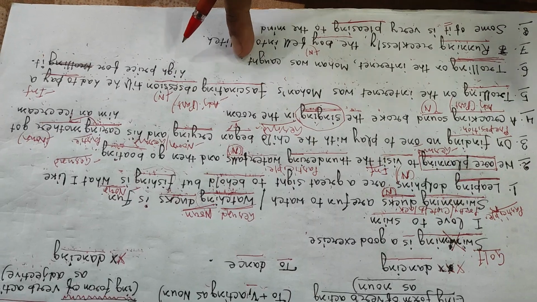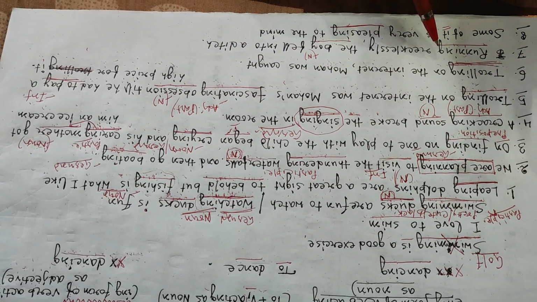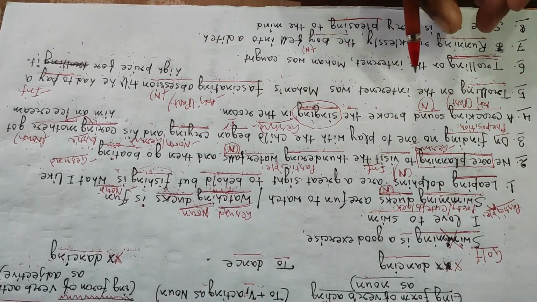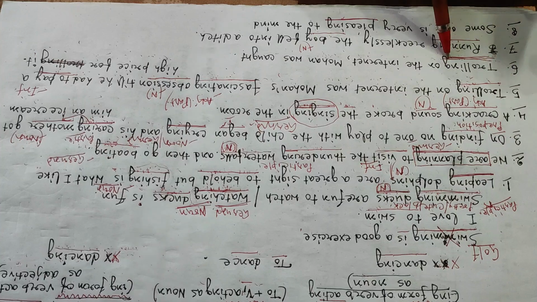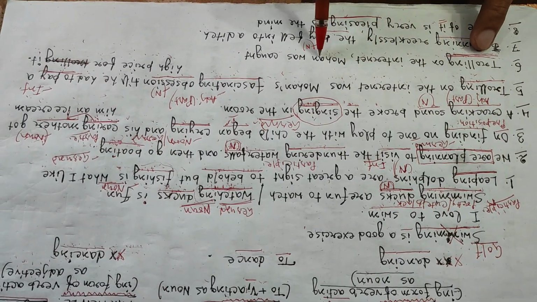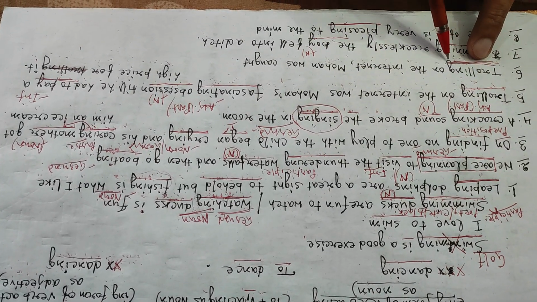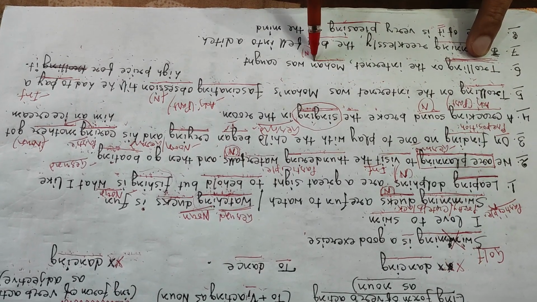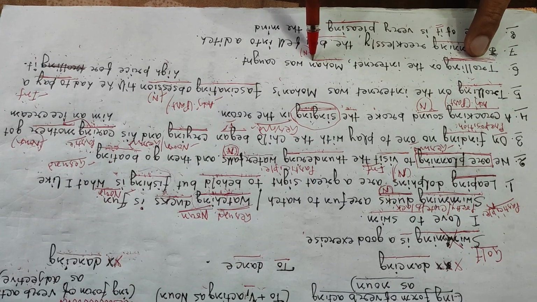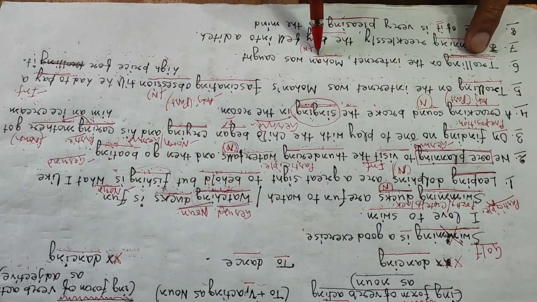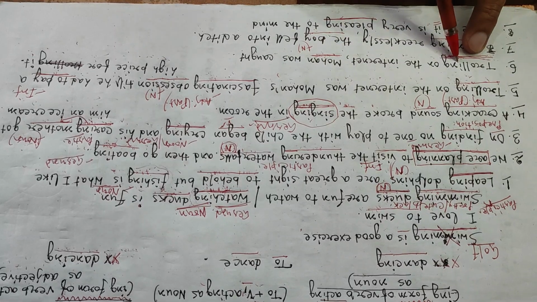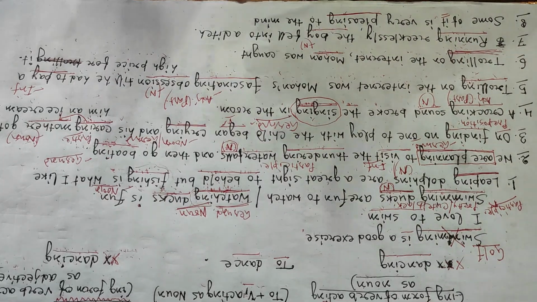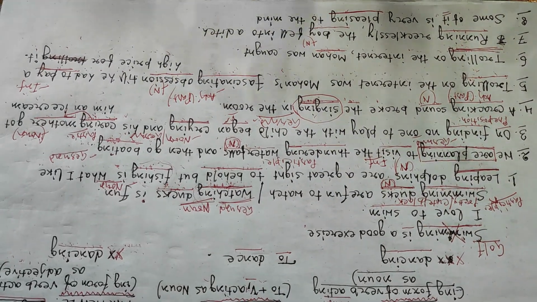So this is a participle phrase, or this is the reduction of the adjective clause. Mohan who was trolling on the internet, that means Mohan was trolling. So it clearly qualifies or describes the word Mohan, gives some extra information about Mohan. We can put it in the beginning, in the end, or in the middle.